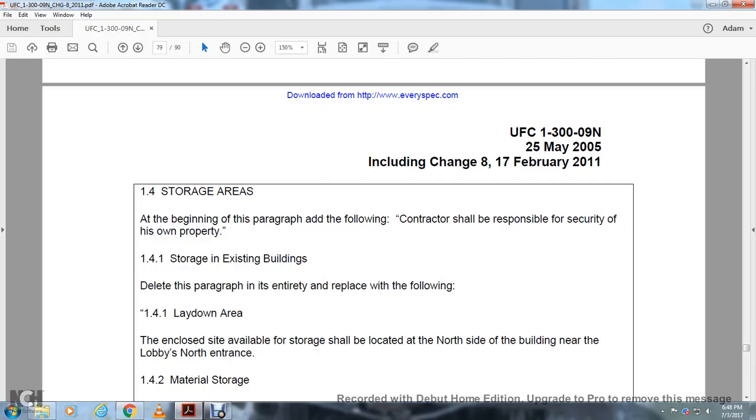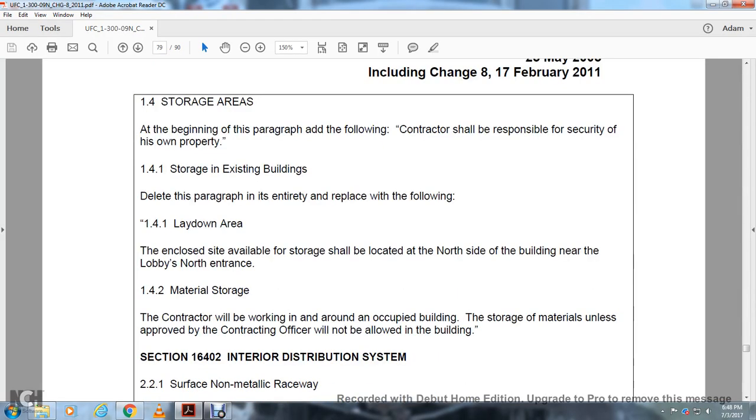Delete the paragraph entirely. Replace the following 141 laydown area. The entire site area available for the storage of the shall be located on the north side of the building near the lobby's north entrance. Material sources and the contractor will work in the area around the occupied building. Storage materials unless they approve the contractor officers will not be allowed in the building.